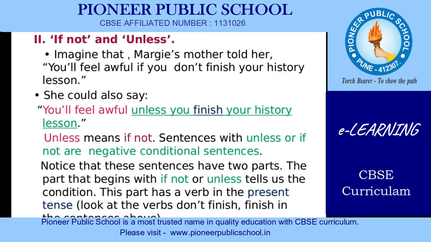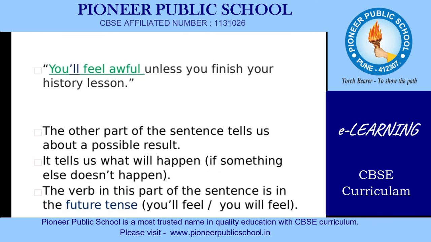In the same sentence, the first part, that is you'll feel awful, which tense is this? You'll feel awful, this particular part, the first part of the sentence, has come in the future tense. The other part of the sentence tells us about a possible result.